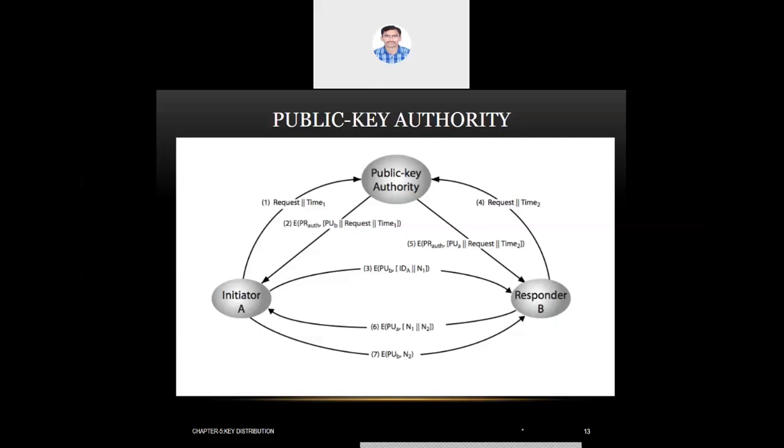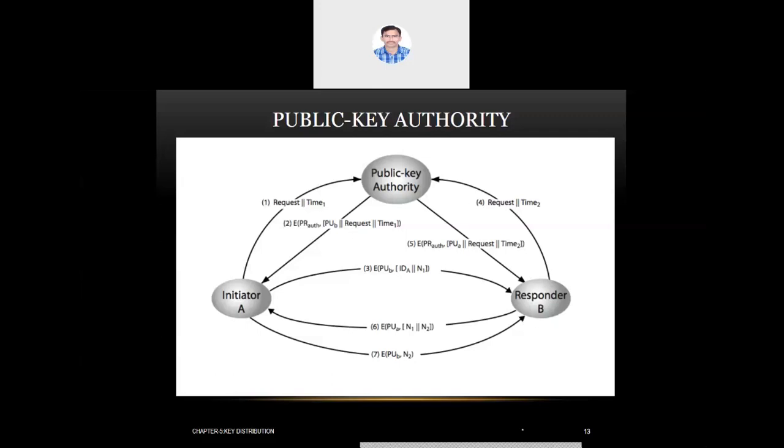Now the initiator A, using that public key, encrypts his details. If you can see the third transaction message, E of PUB, IDA along with N1. What is N1? N1 is a nonce, just to identify the unit transaction, a randomly generated number. Along with that, he is sending his identifier, his details, and the entire thing is encrypted by the public key of B, which he got from the trusted authority.